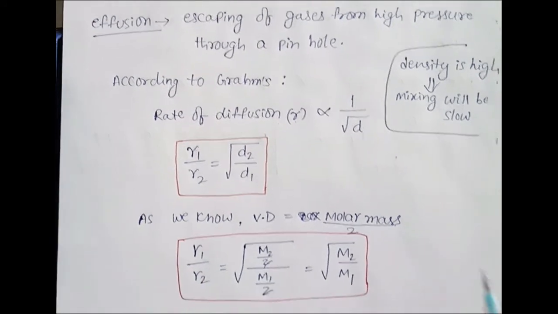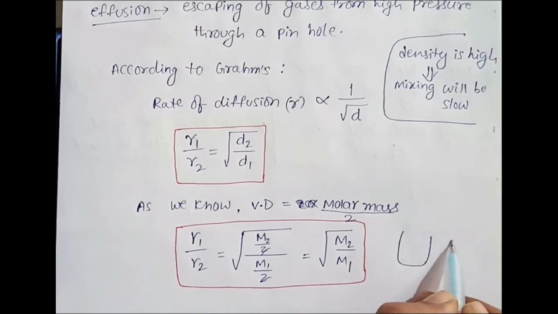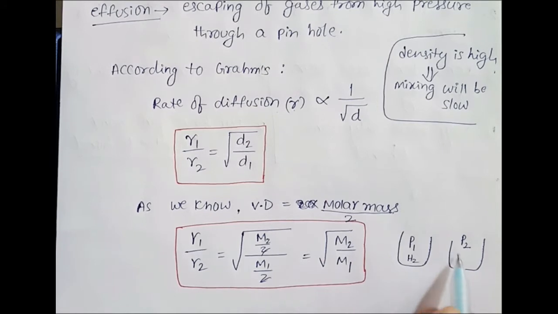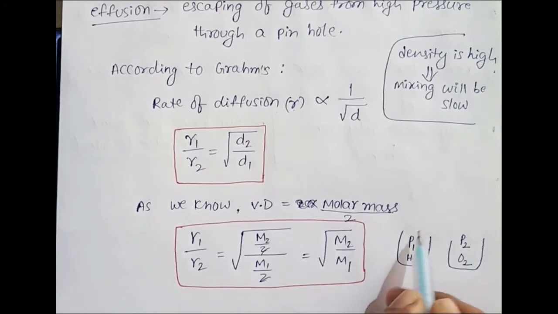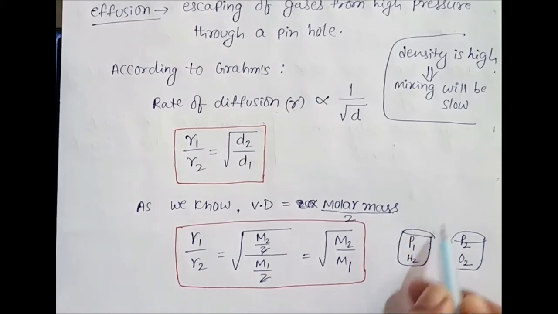Now suppose you have two gases, like I give you two containers at different conditions, pressure P1 and here pressure P2. Here it is hydrogen gas and here it is oxygen gas. It is asked to compare the diffusion. Which one will enter very fast?